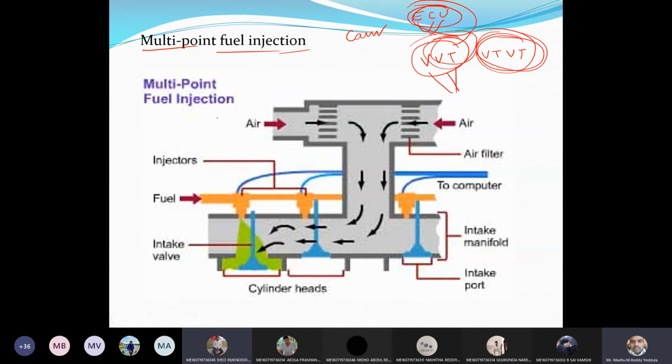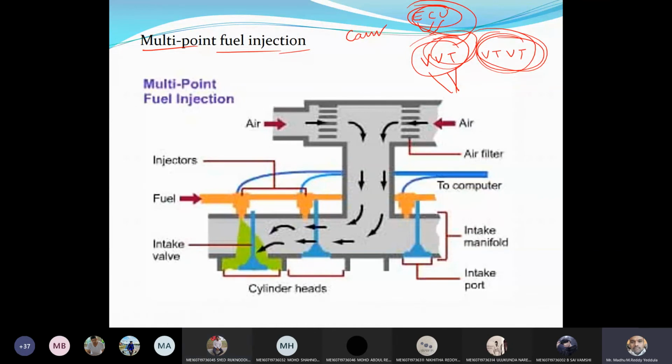All the sensors also: pressure sensor, airflow sensor, temperature sensor, air mass sensor, everything will be there. That is very important. It will be operated with the help of sensors only. In olden days, the engine was completely mechanical, but now it is coupled with electronics. Even in some vehicles, tire pressure is indicated on the dashboard. If the tire pressure is more or less, it will give a warning. So nowadays everything is with sensors.